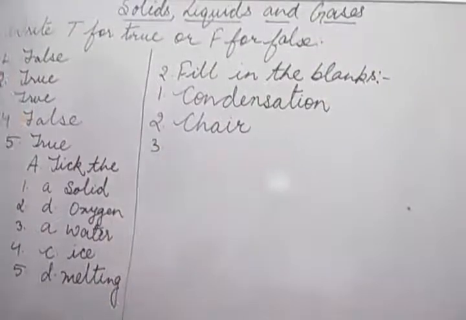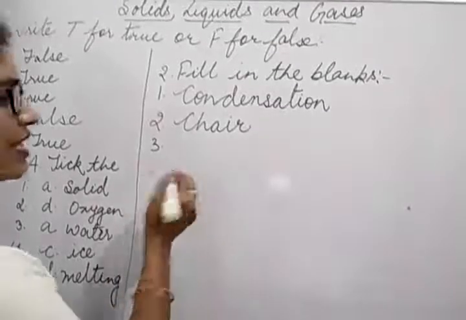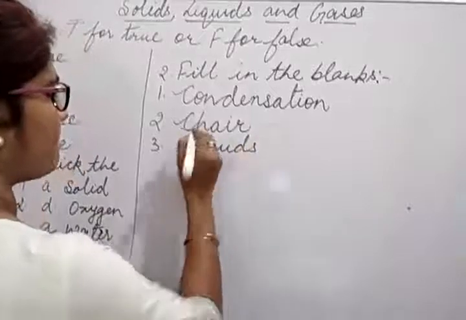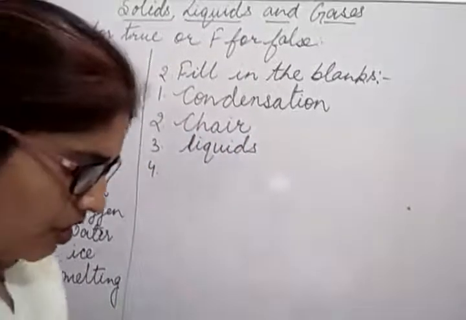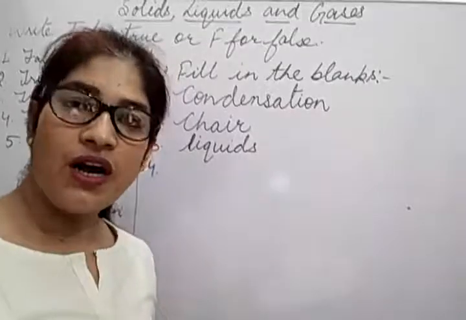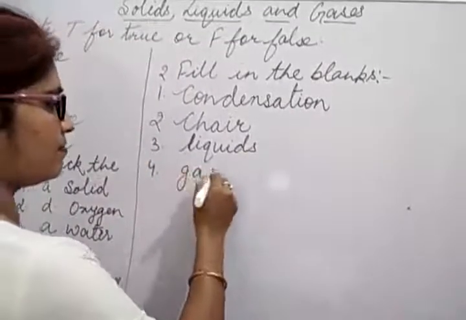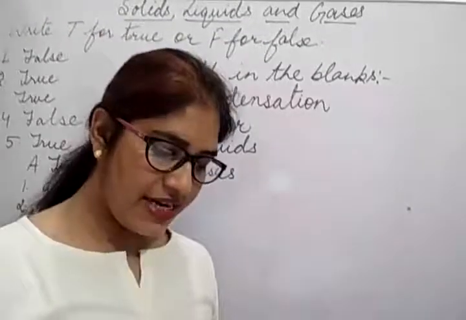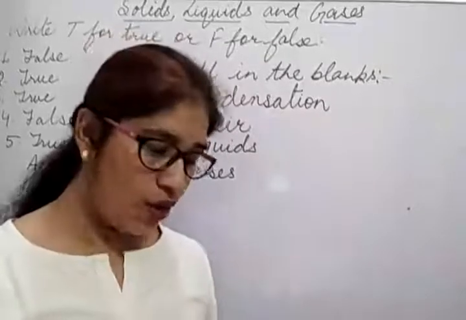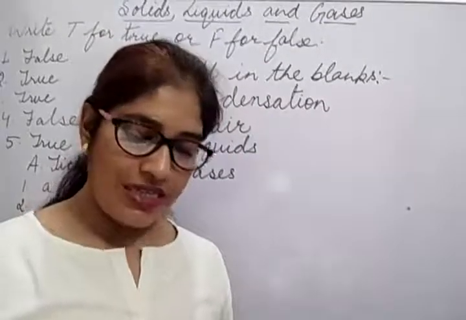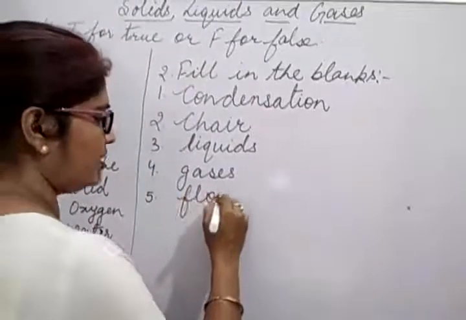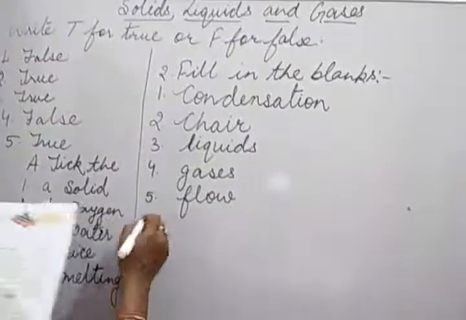Then after, third, milk and juice are dash. Milk and juice are liquids. Yes. Then after, carbon dioxide and oxygen are gases. Yes. Then after, liquids can dash easily and can be poured. Right now you have done all four. One is left. According to that you can identify, that is flow. Liquids can flow easily.